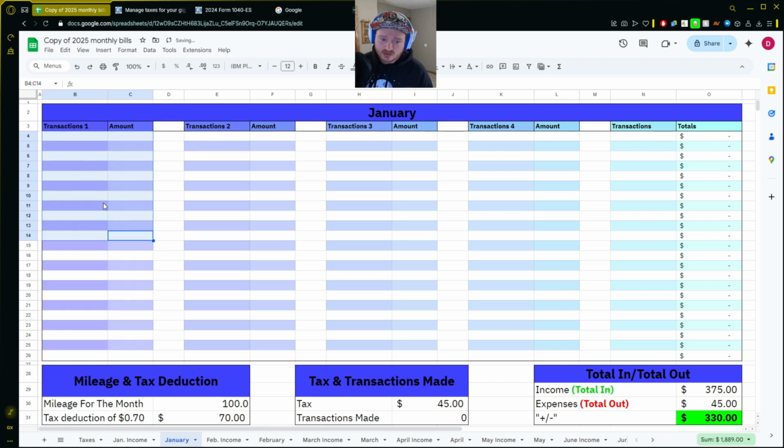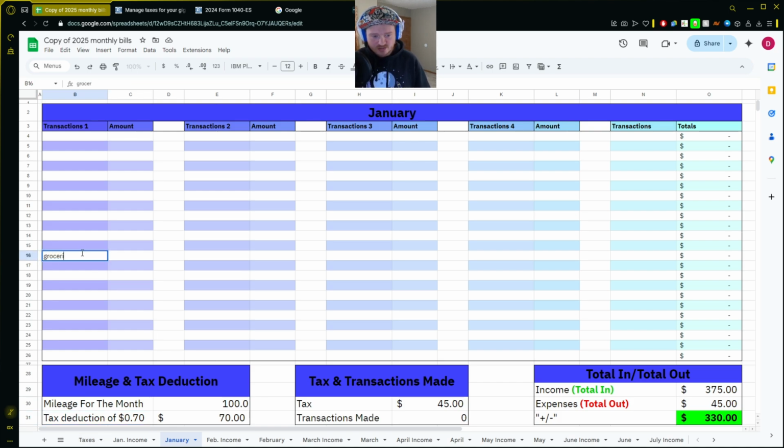So for example, if it was just your tax, then it will turn green because you're in the green for the month. So I think this will be very helpful if you guys want to use it. Y'all definitely don't have to. This year for 2025, we have a 70 cent deduction for mileage. So I think that's pretty awesome there.